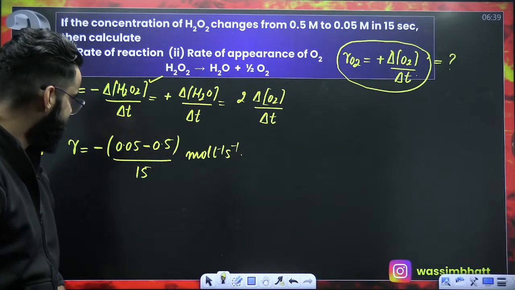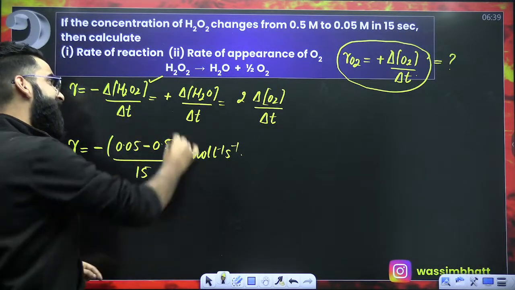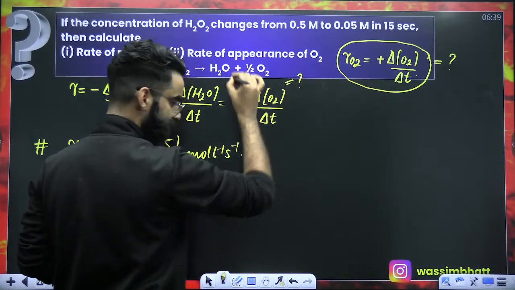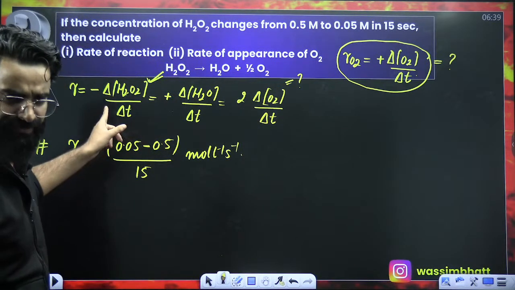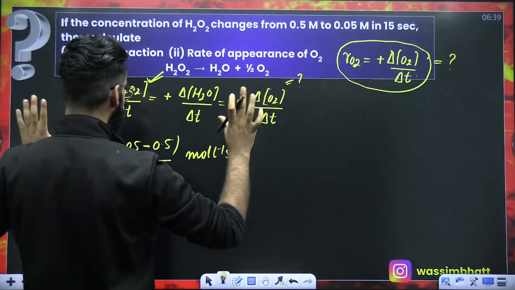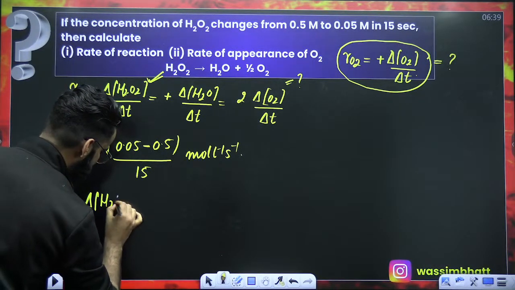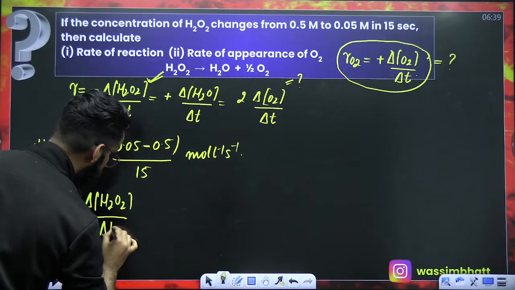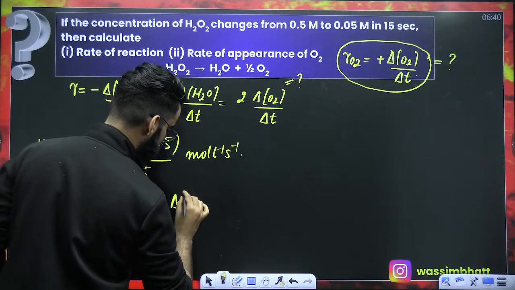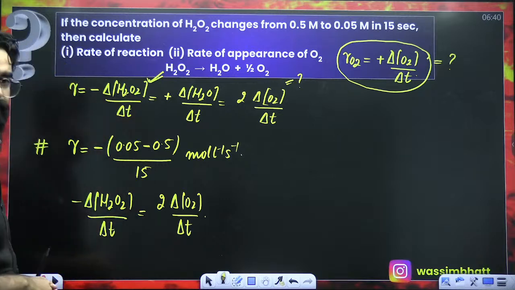Now, my dear students, in this particular differential form, the data for H2O2 is given and the data for O2 is to be calculated. Just try to equate these two terms. It's going to be minus delta H2O2 divided by delta T is equal to 2 times delta of O2 divided by delta T, right?